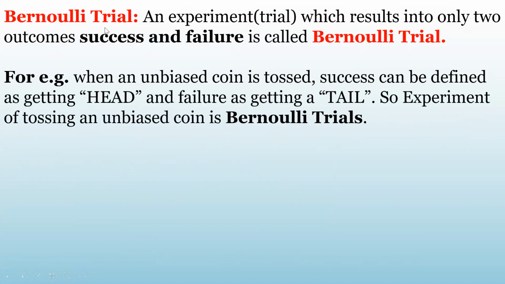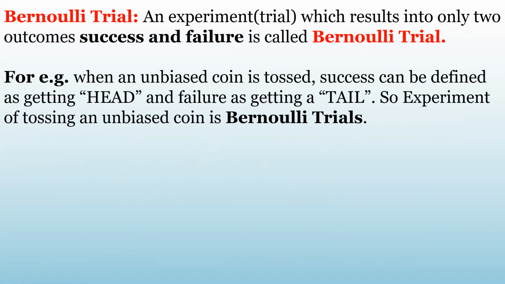Then we started with what a Bernoulli's trial is. A Bernoulli's trial is any experiment which results in only two outcomes. One of them you can call a success, the other a failure. Let me give you an example, like tossing a coin. That is an example of a Bernoulli's trial, because when you toss a coin, there are only two outcomes.